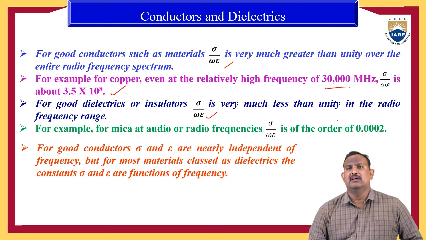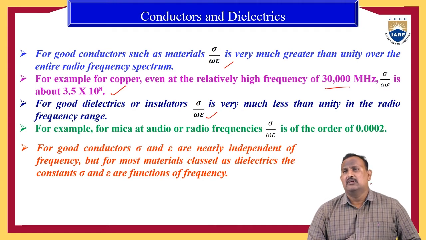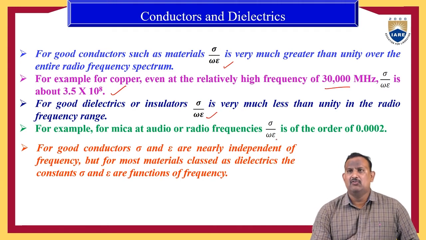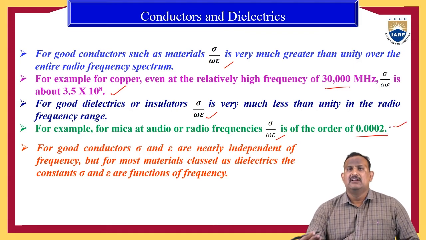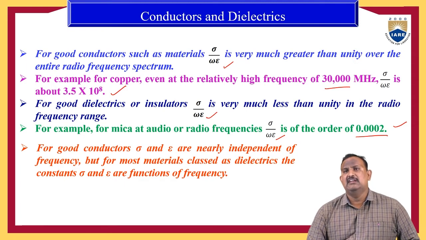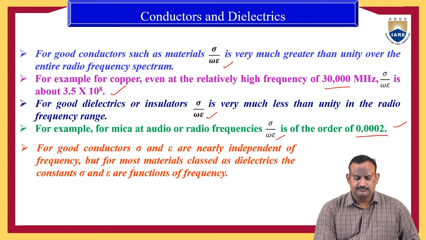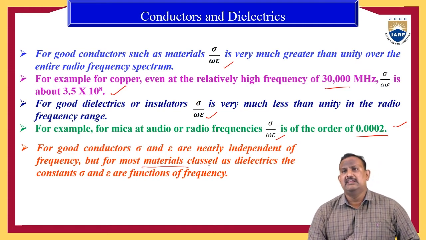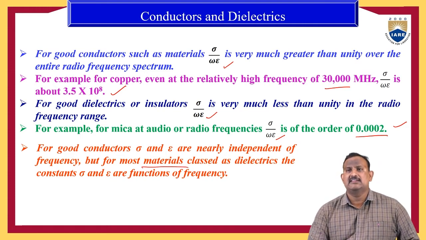For example, for mica at audio or radio frequencies, sigma by omega epsilon is of the order of 0.0002. So depending upon the insulator or conductor, the value of sigma by omega epsilon will vary.